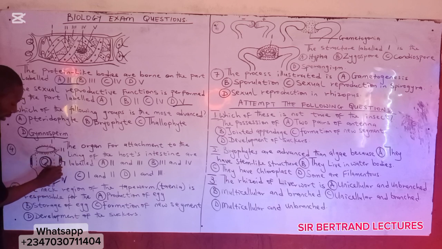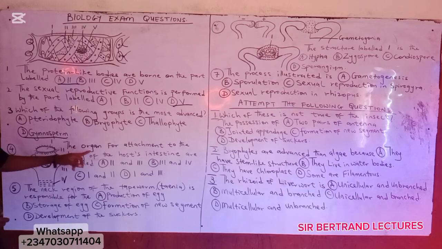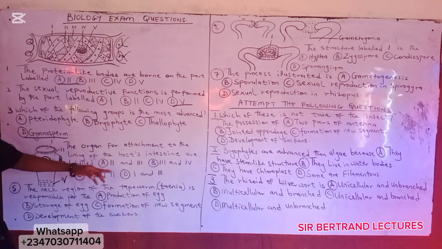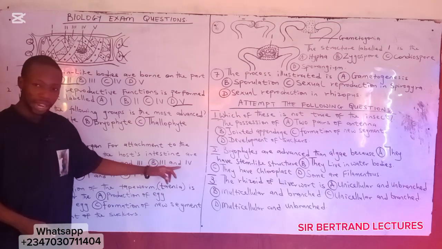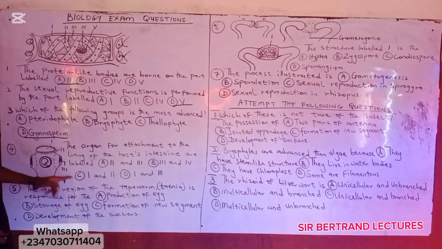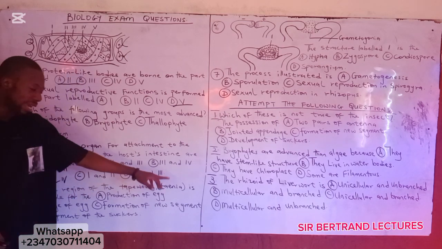Let me label this here, III. And the question is asking the organ for attachment to the lining of the host intestine and label dash. Option A is II and III. Option B is III and IV. Option C is I and II. Option D is I and III.